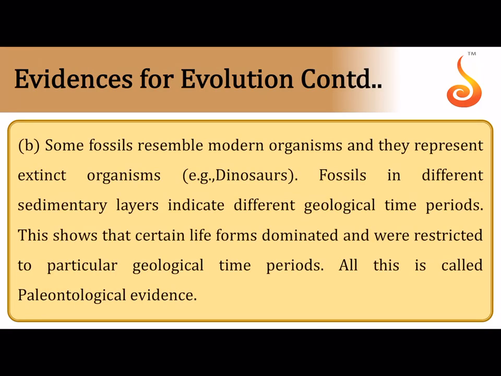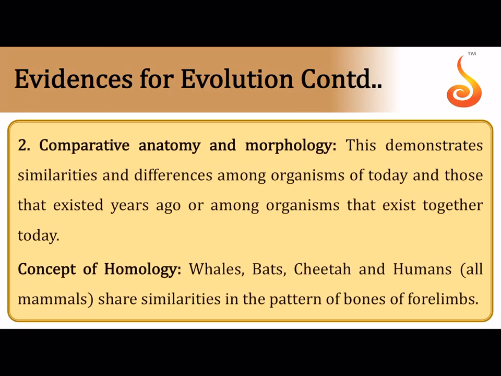Some fossils can resemble the modern organisms that they represent. See, even dinosaur fossils have bones, and the anatomy of their bones is very similar to the reptiles that are living today, isn't it? The skull, the temporal fossa that they have in their skull, the position and the kind of dentition they have, everything resembles reptiles of today. So some fossils resemble modern day organisms, and that is what made Darwin think that probably all of us are related in this web of life, and that all of us came from those organisms which were living in the past. And that shows that there is continuity of species that has occurred over several millions of years, isn't it?